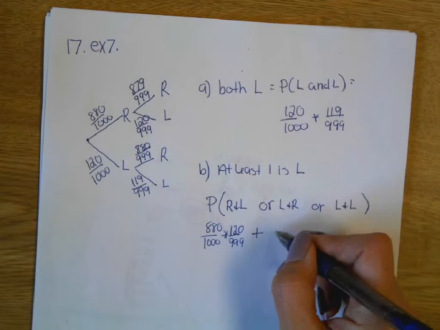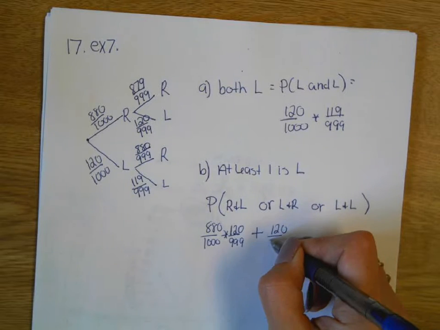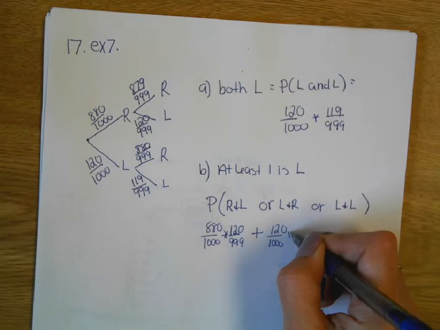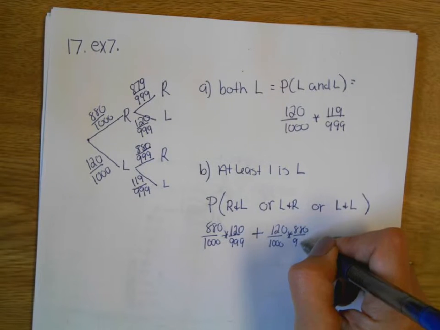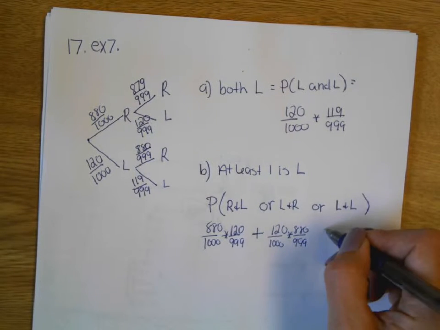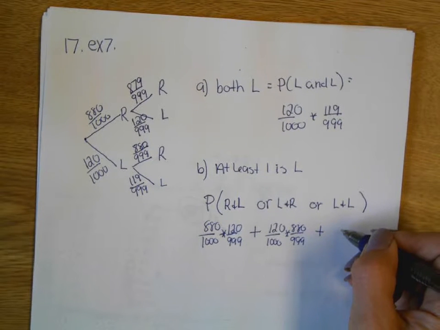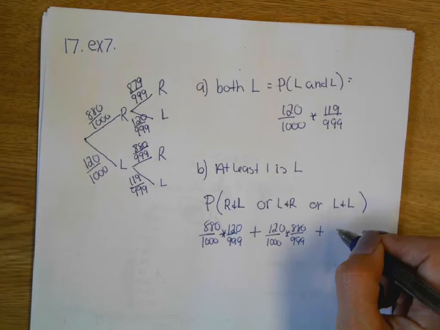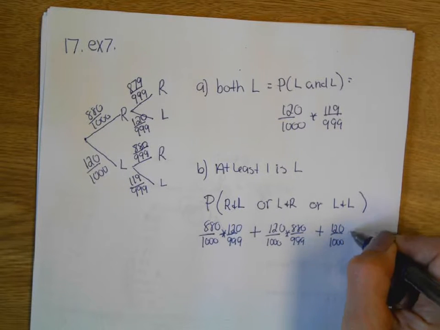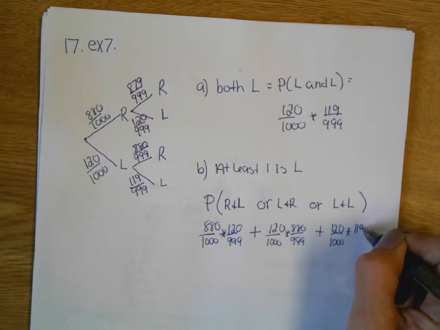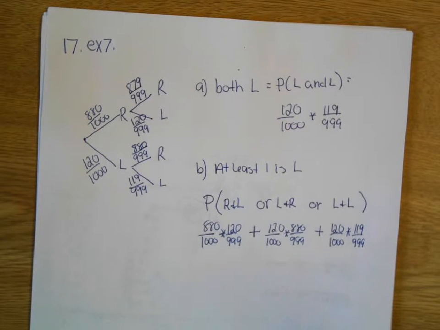So it's 120 over 1,000 times 880 over 999, or then I do the two lefts. Okay, that's the long way to do it, just to add all of the different situations together.